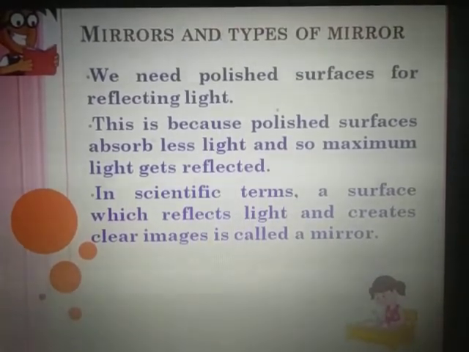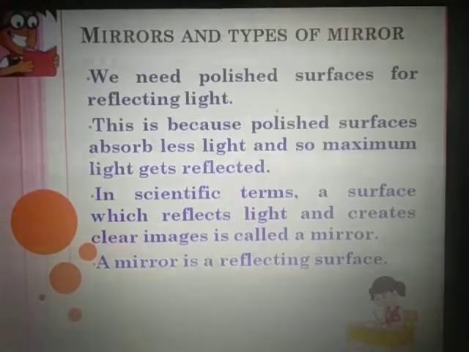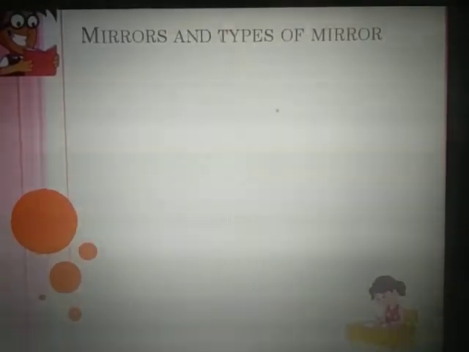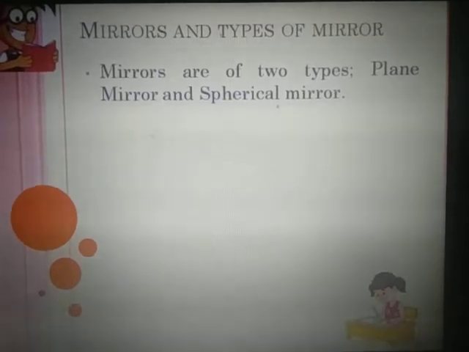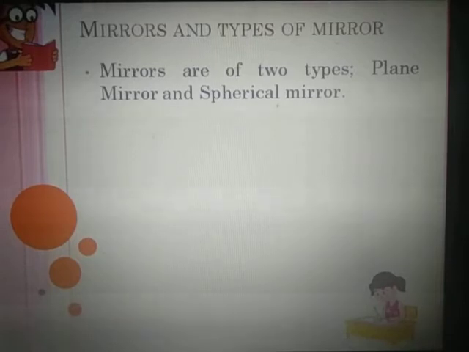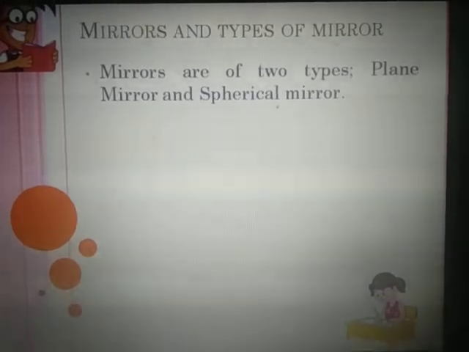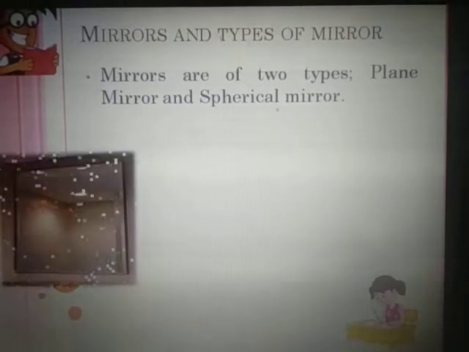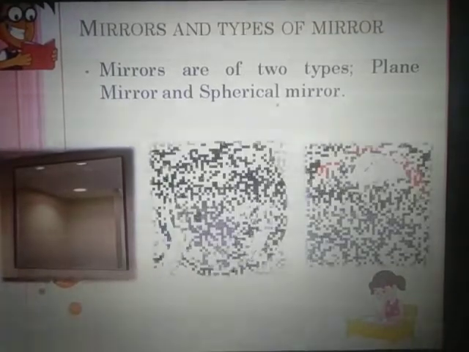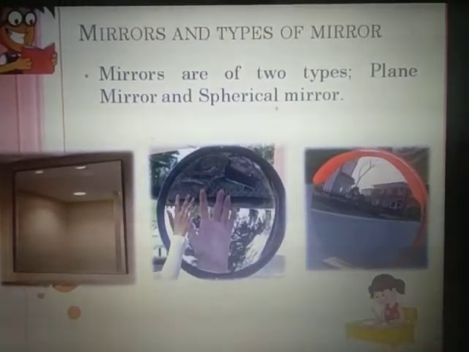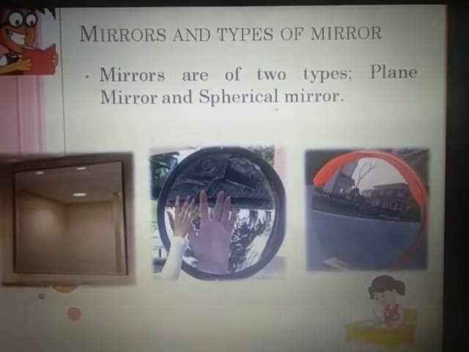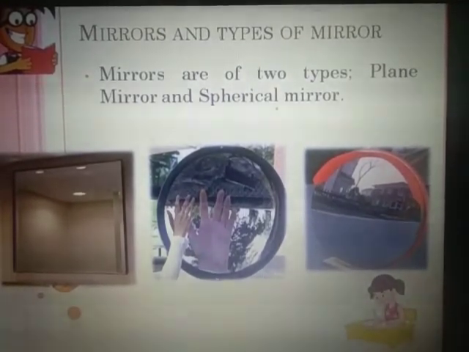Now let us learn about the first type of mirror, that is the plane mirror. But before that you need to know that there are different types of mirrors. There are two different types of mirrors: one is the plane mirror and the second one is the spherical mirror. Spherical mirrors again have two types: one is the concave mirror and the other is the convex mirror. Concave and convex together are called spherical mirrors.